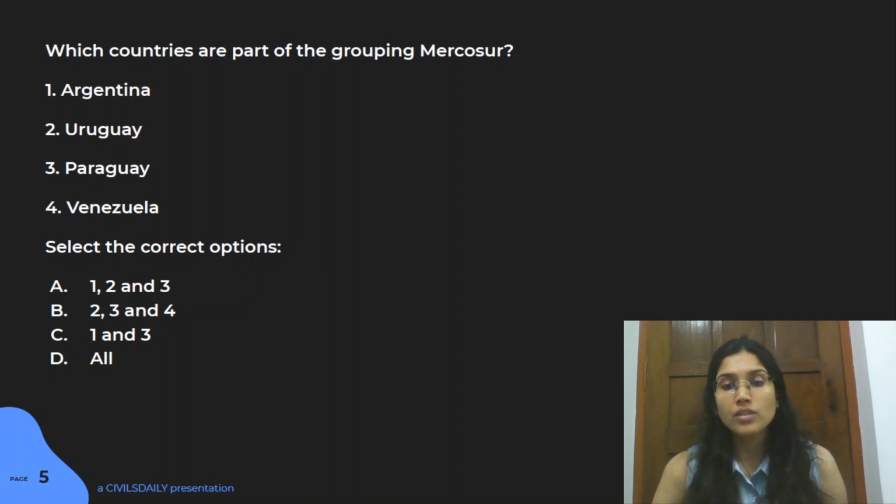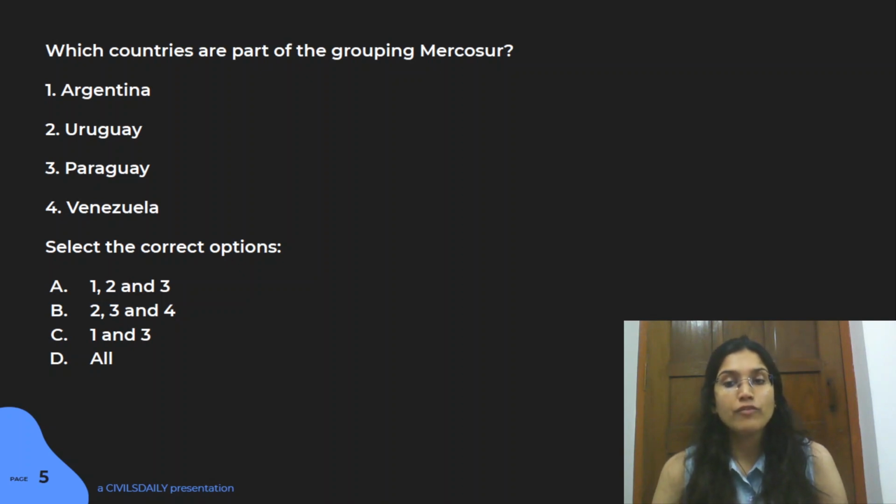Now, Mercosur is a South American common market kind of a trade bloc that was actually established in 1991, and the members for this particular body are Argentina, Brazil, Paraguay, Uruguay.